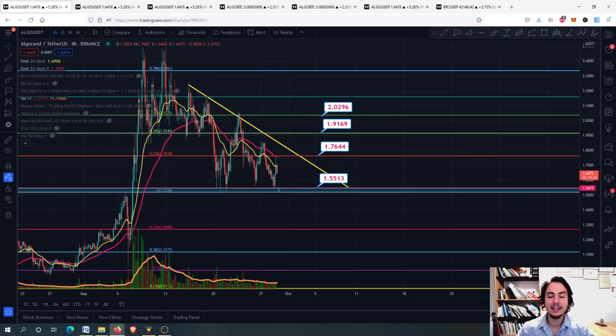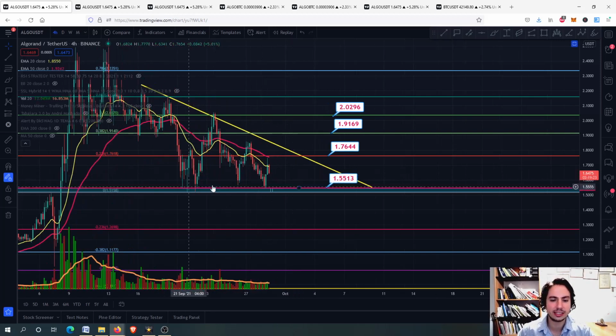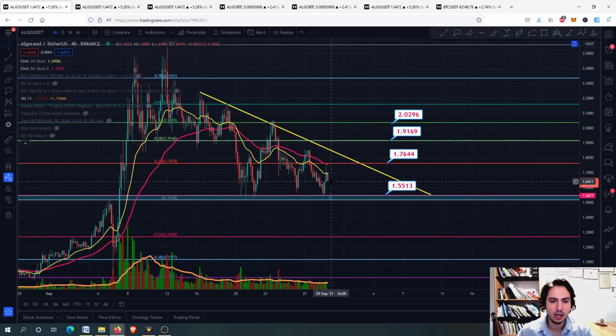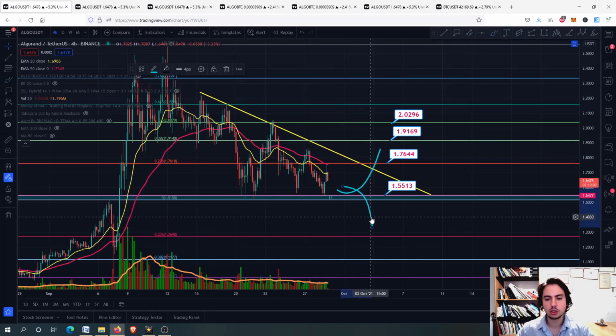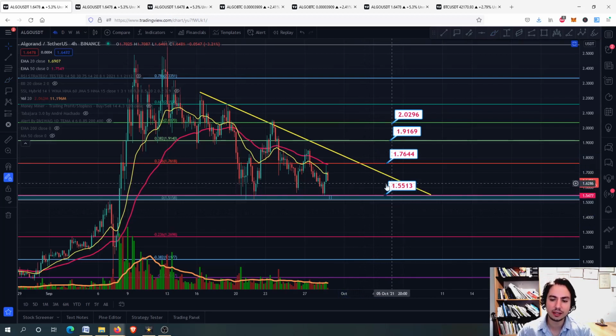Let's proceed quickly into the technical analysis. Here you can see we are having a lower high pattern, okay, and we have the same lows around 1.55 to 1.60 Tether USD. So we are having these prices right there, and we want to see where we are going from now on. We are having some lower highs, same lows. Do we go that way or this way? Okay, so we will discuss every detail about Algorand right there.